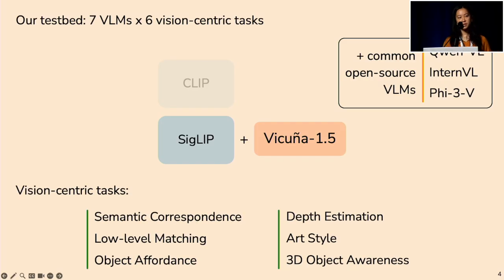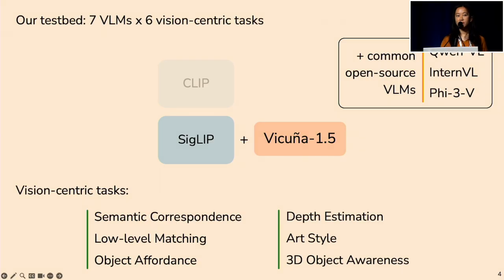In terms of benchmarks, we choose 6 vision-centric tasks. So on the left, we have 3 correspondence tasks, which look similar to the multiple choice example that I gave at the beginning. They're from the Blink benchmark. And these test for semantics, they test for multi-view correspondence and robustness under lighting conditions, and also object affordance understanding.